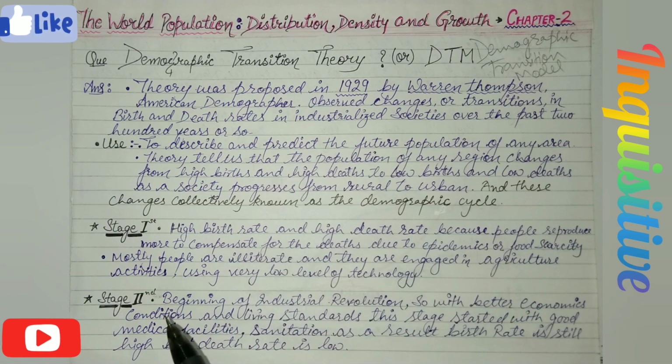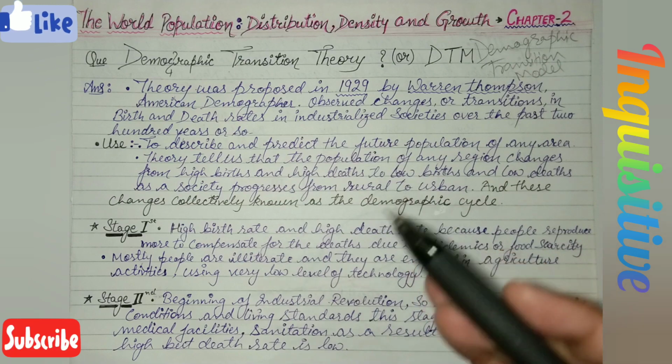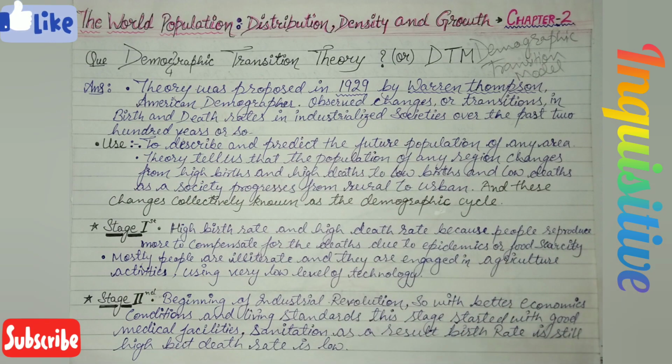In the second stage, which begins in the industrial revolution, with the better economic condition and living standard, the stage starts with good medical facilities, sanitization, etc. As a result, the birth rate is still high, but the death rate is declining or low.